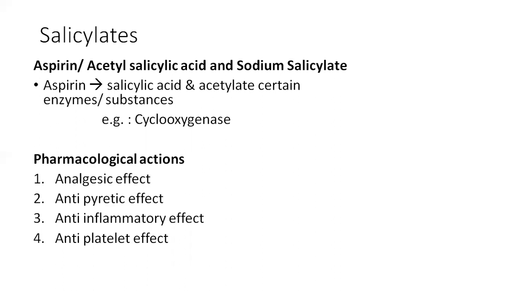Coming to the mechanism of action, salicylic acid will inhibit the cyclooxygenase enzyme by inhibiting both cyclooxygenase 1 and cyclooxygenase 2. It is a non-selective COX enzyme inhibitor. So coming to the pharmacological actions, it exhibits the analgesic effect.